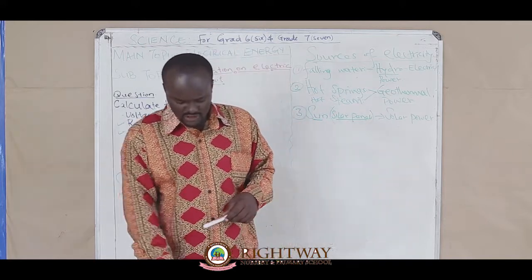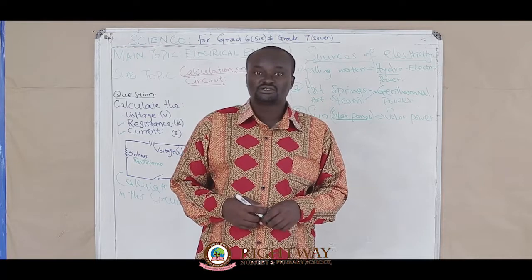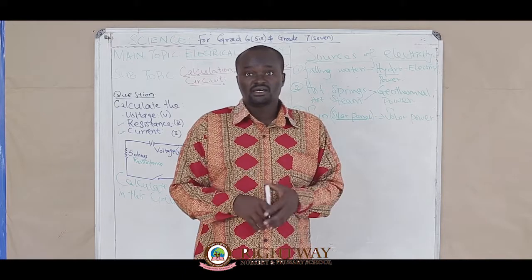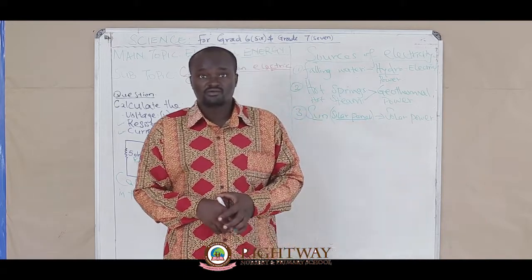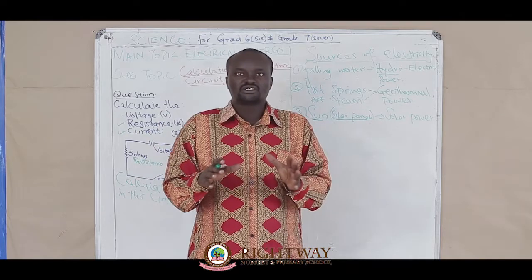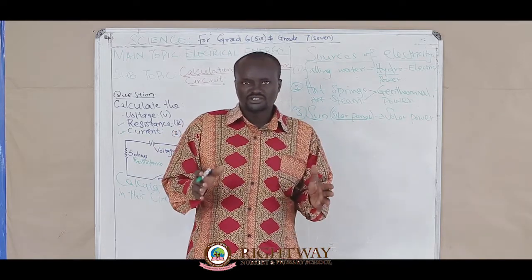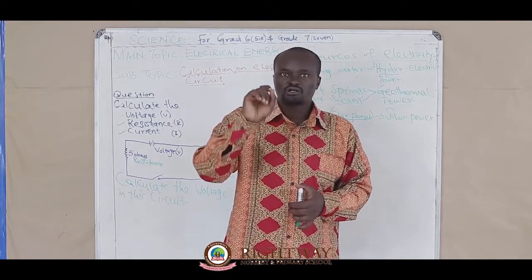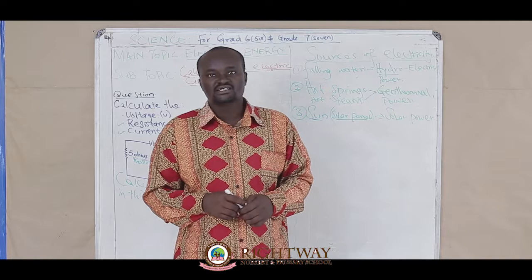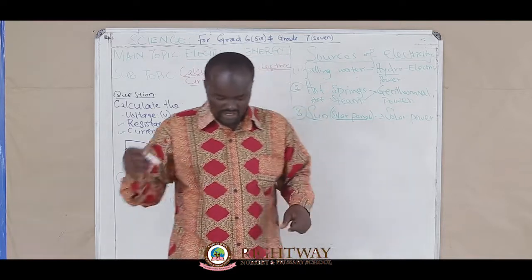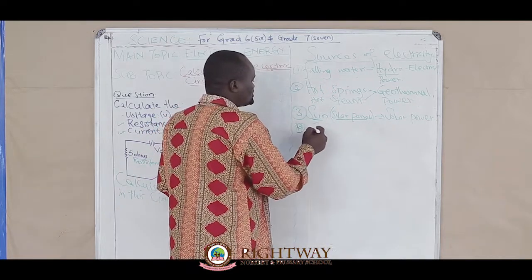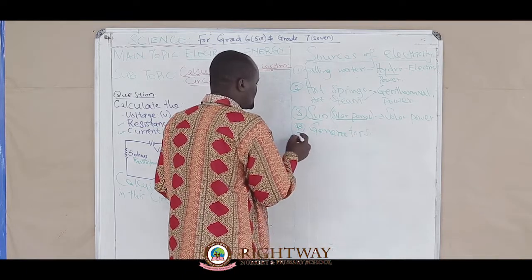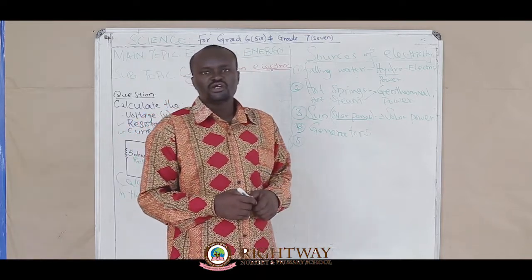Now we have another source of electricity, generators. The generators that are bought from industry. There are big generators, there are medium generators, and there are small generators. Those generators are a source of electricity. We can write number 4, generators. Generators, source of electricity.